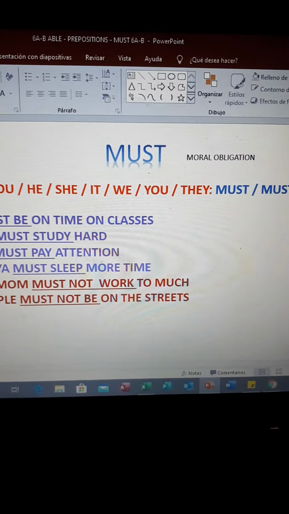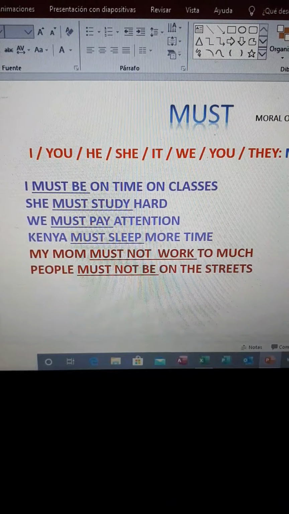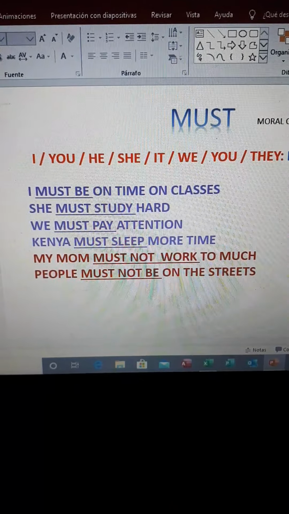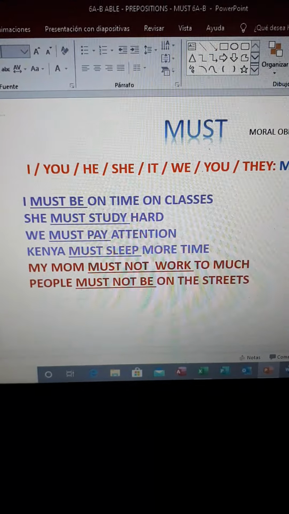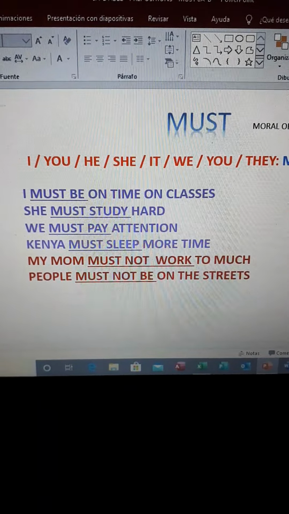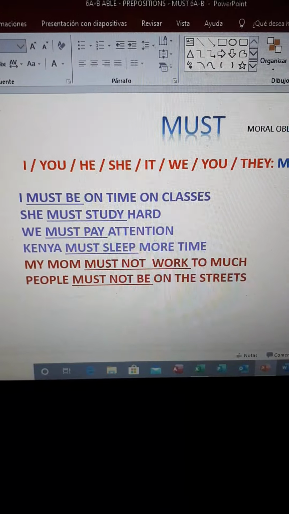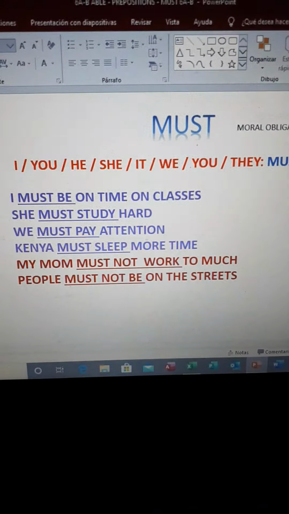Okay, here we have some examples. I must be on time on classes. She must study hard. We must pay attention. Kenya must sleep more time. Now in negative we have my mom mustn't or must not work too much.